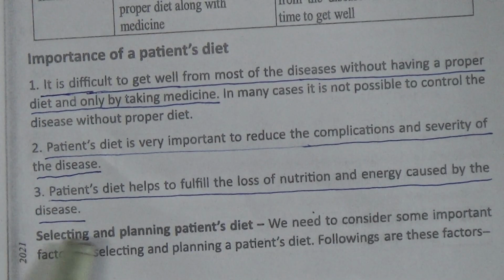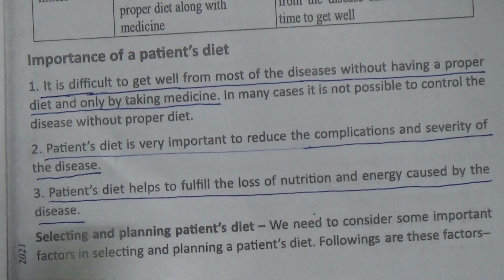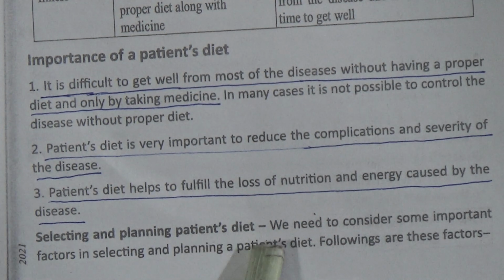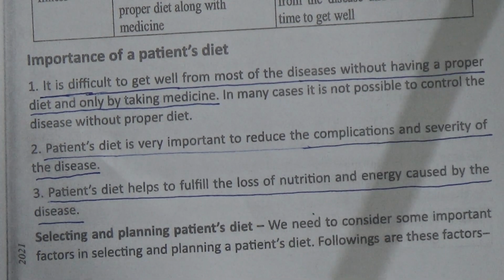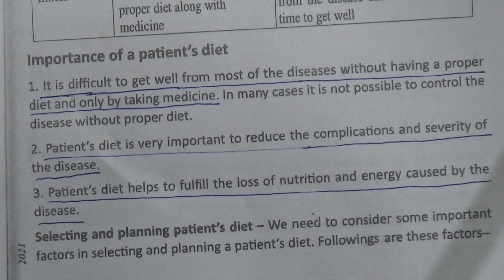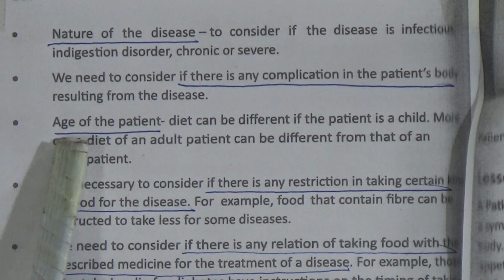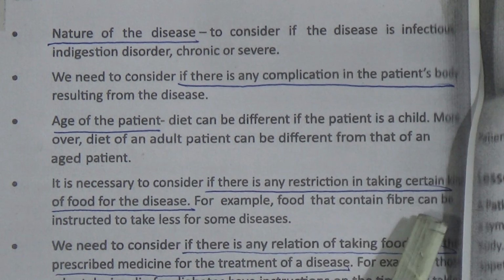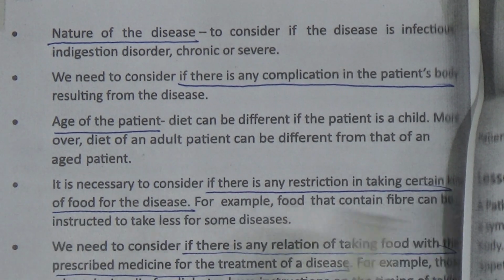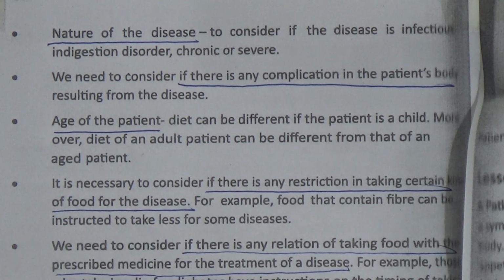Now, selecting and planning patient's diet. Okay. That means for patient's diet, what should we follow? Number 1 is nature of the disease. Number 2, if there is any complication in the patient's body. Number 3, age of the patient. If there is any restriction in taking certain kinds of food for the disease.